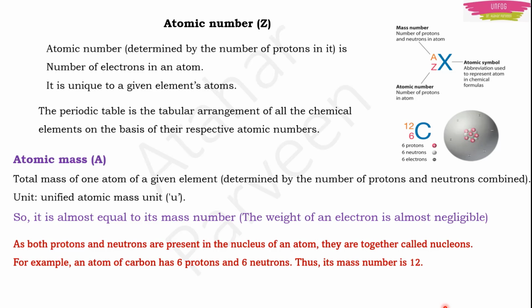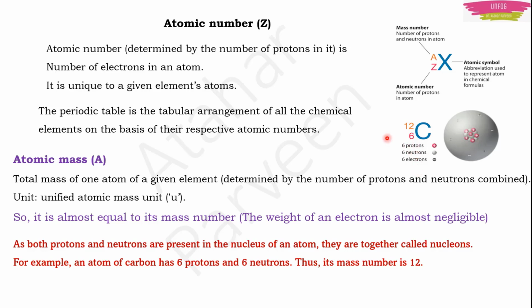Now we were talking about nucleons, right? The nucleons, both protons and neutrons which are present in the nucleus, they together are called nucleons. Now if I add these nucleons, I told you, right, for carbon 6 protons and 6 neutrons are there. When I was talking about atomic number, I told that any one, 6 protons or 6 electrons, they both are same only.